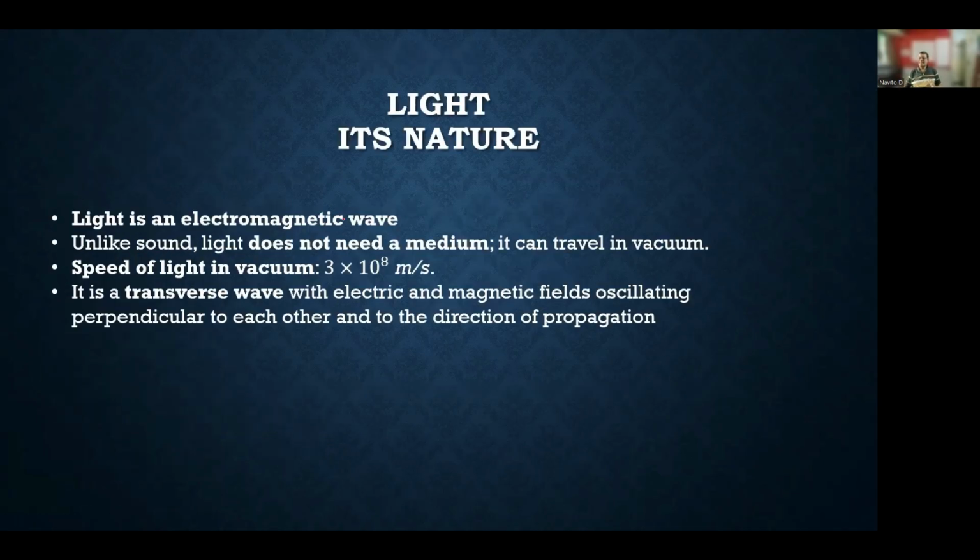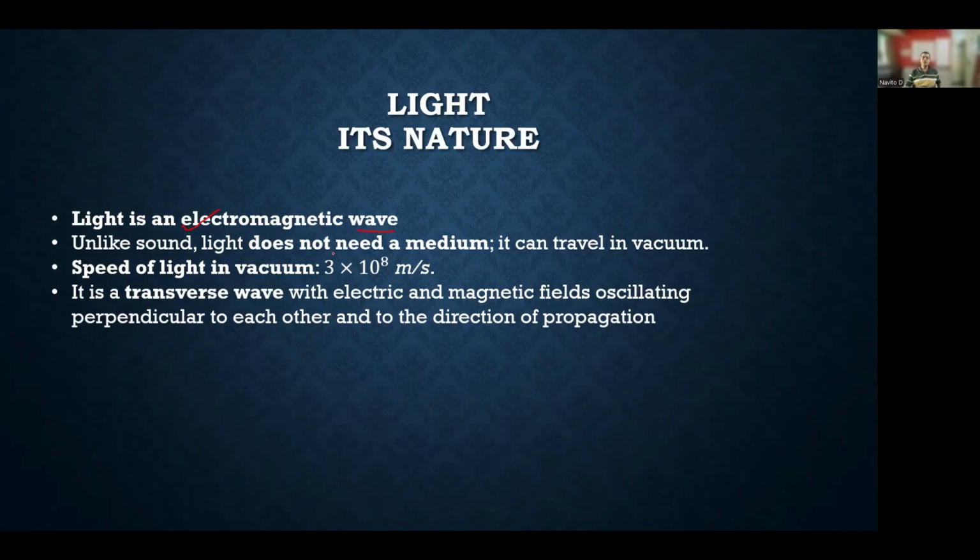Now, before we understand reflection, how light behaves with a polished surface on the reflecting side, let us understand light's nature. What are the properties of light? When we talk about light, light is actually a disturbance. When we see light, we get disturbed, or we get awake, we get alerted. That is why it is called a wave, and it's an electromagnetic wave. Why is it an electromagnetic wave? Because it has two properties, an electrical property as well as a magnetic property. That's why it's called an electromagnetic wave.